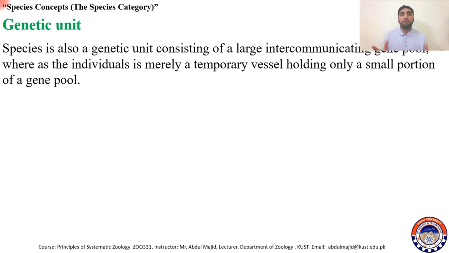So all donkeys of the world consist of a genetic unit too. All horses of the world are another genetic unit. All cats of the world are another genetic unit. So every species is a genetic unit.